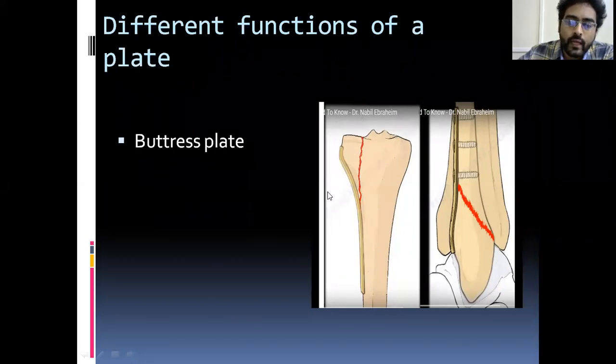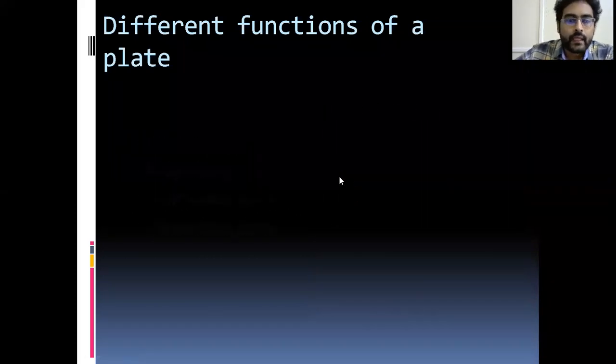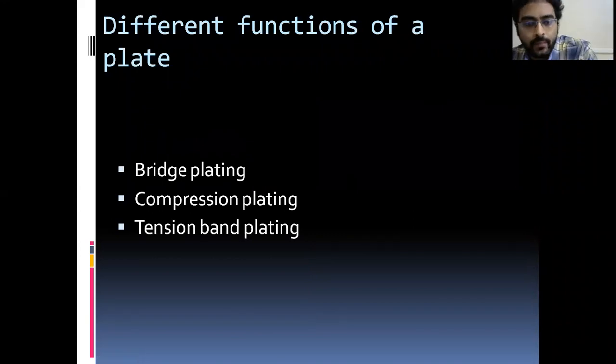Okay, the forces acting here are shear forces, because the femur is loaded on this fracture during walking. It causes the shear force. So this plate will prevent the shearing force acting on it. So this acts as a buttress plate. Next modes are the bridge plating, compression plating, and tension band.